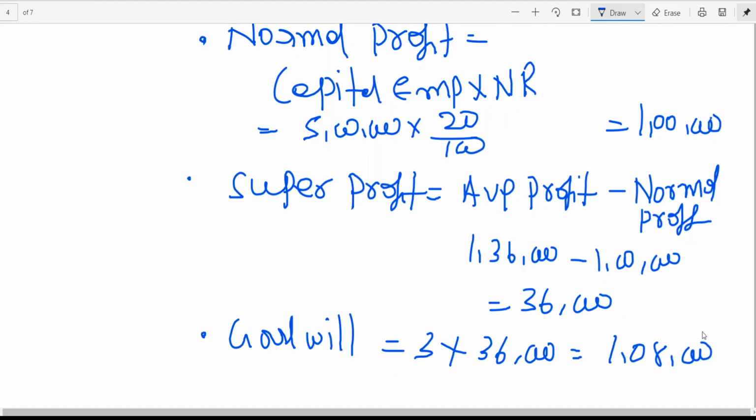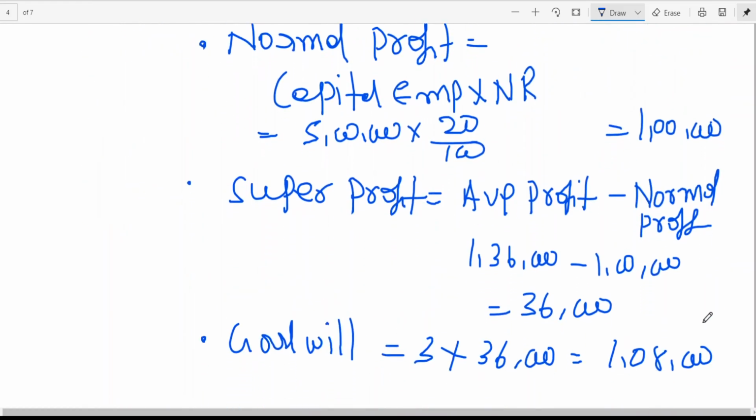That means you can calculate goodwill by following average profit or by following super profit. Which method you need to follow, you will mention in the partnership deed. Different methods give different results. Maybe average profit is an advantage because you are having 4,08,000, an advantage to the old partners, but it may be a disadvantage to the new partner. Super profit method is realistic. Maybe advantage to the new partner, but not to the old partner. That is why which method you should follow has to be mentioned in the partnership deed, based upon the agreement.